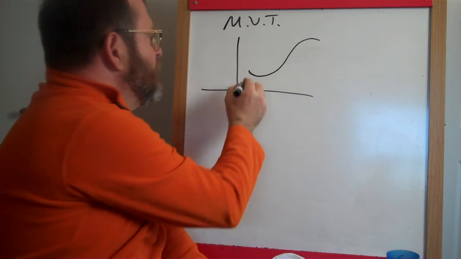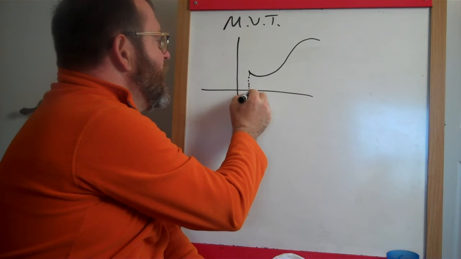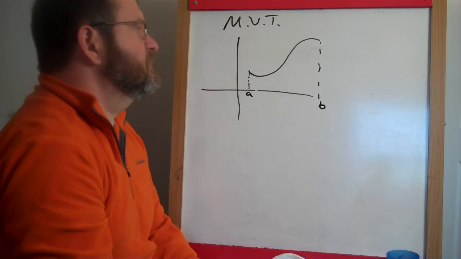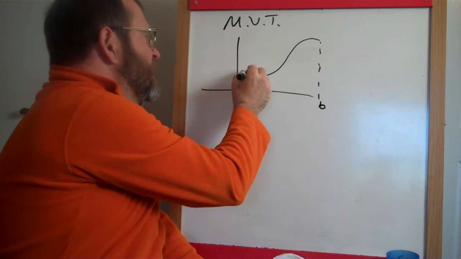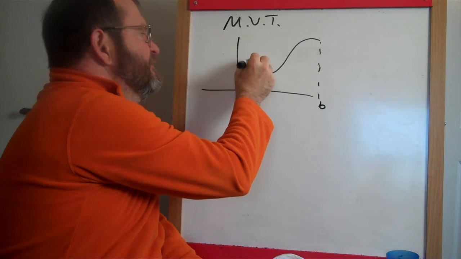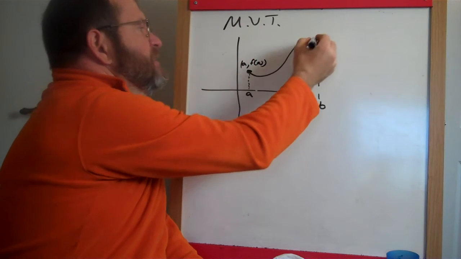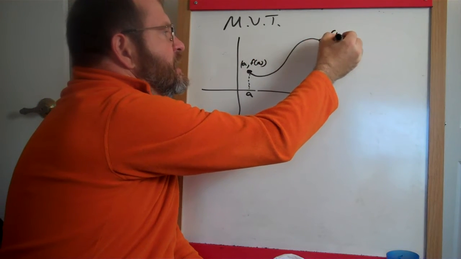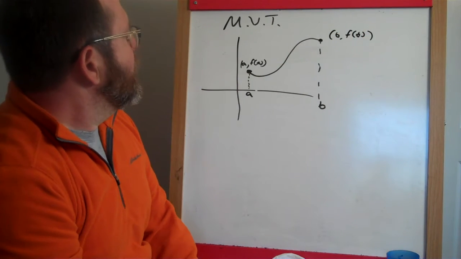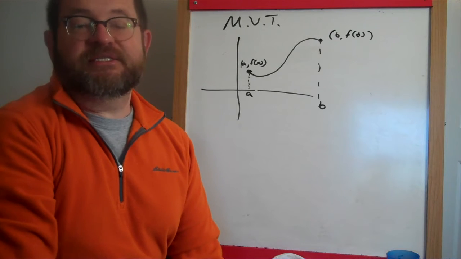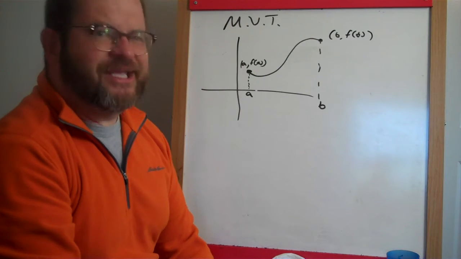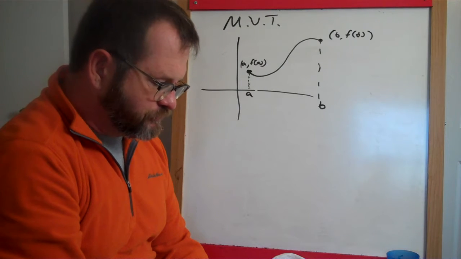We have some interval that goes from A to B along the x-axis, and this is f of A. This point here would be A comma f of A. And this point right here would be B comma f of B. They're not at the same height above the x-axis anymore. Mean value theorem lets us get rid of that particular thing. It no longer really looks like a jump rope.